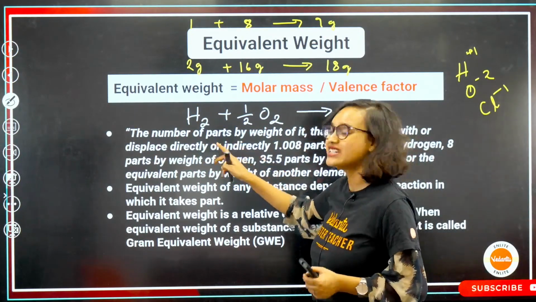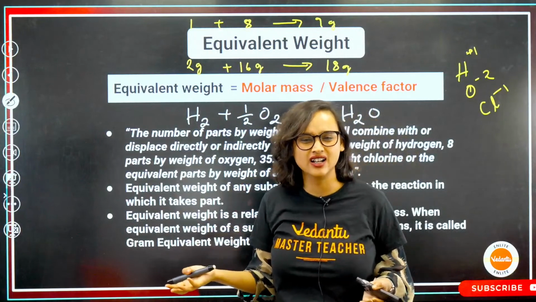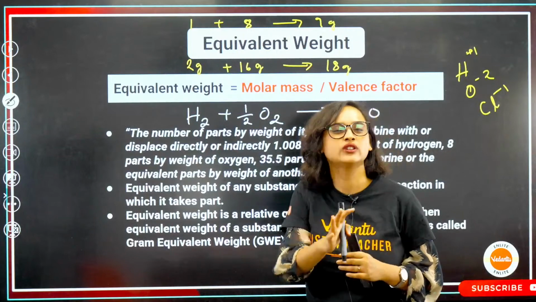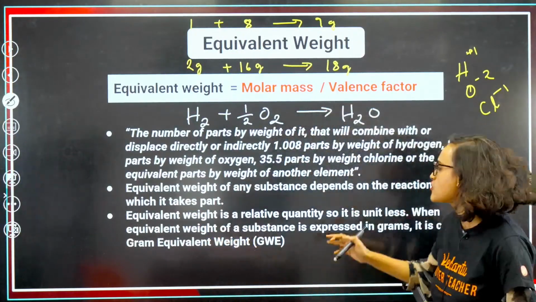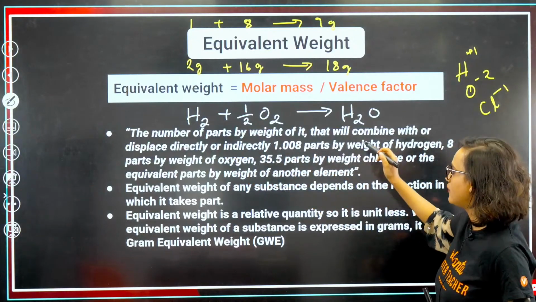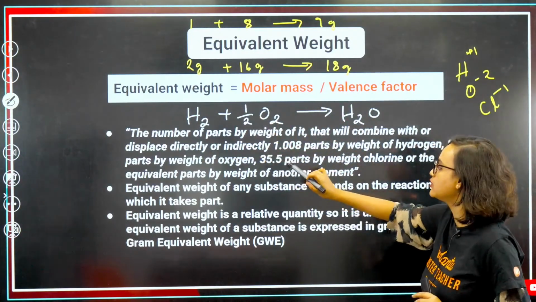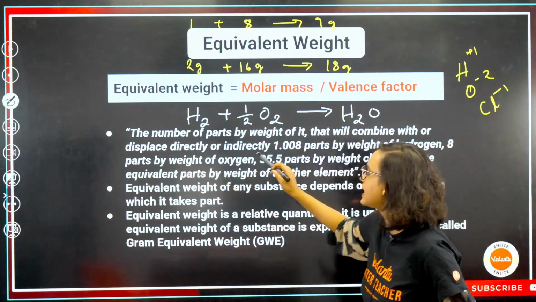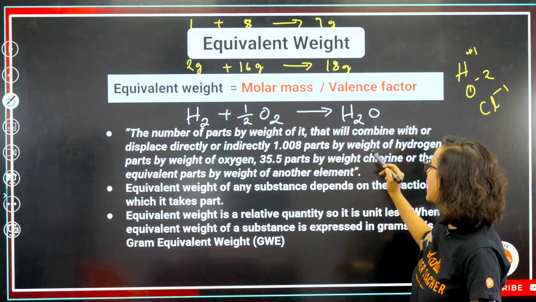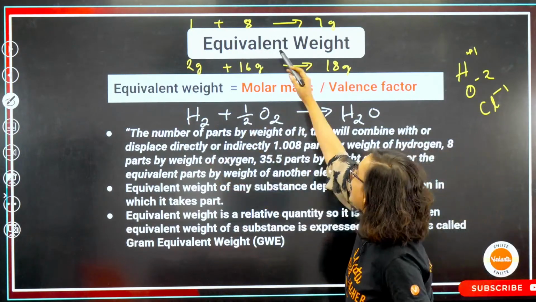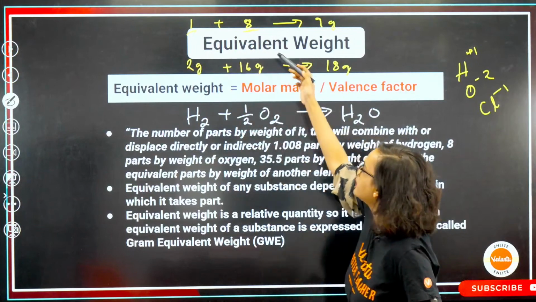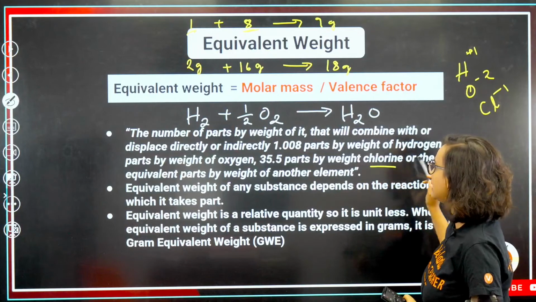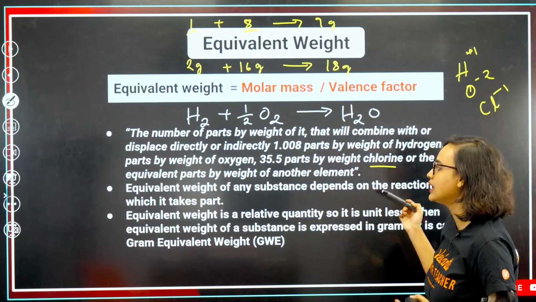Now read it. It's a very old, very traditional definition, so we don't really have to read it, but just so that you know the concept behind it, I'm going to teach you here. The number of parts by weight of it that will combine with or displace directly or indirectly, let's just consider it to be 1 part by weight of hydrogen, 8 parts by weight of oxygen, 35.5 parts by weight of chlorine, or the equivalent parts by weight of another element.